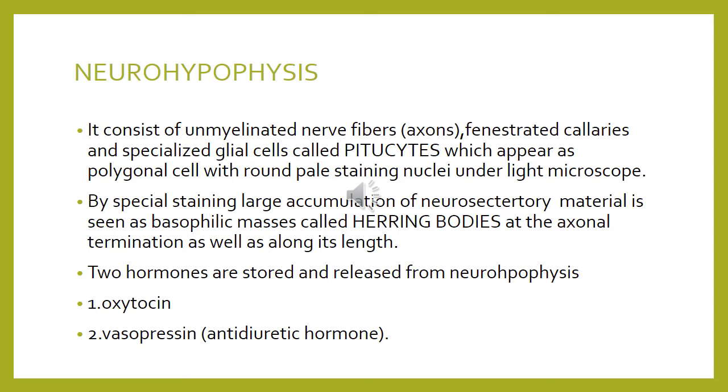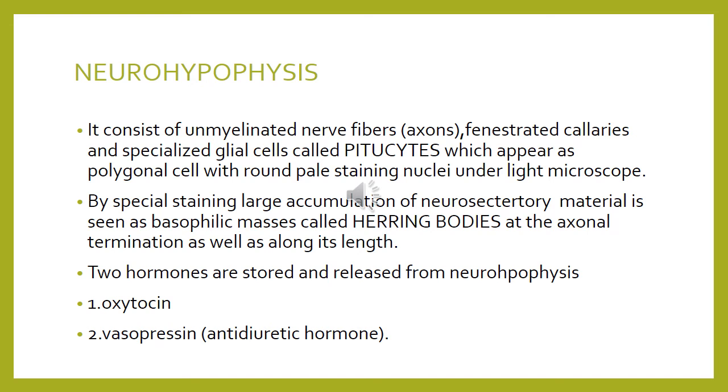However, large accumulations of the neurosecretory material are called the Herring bodies, and they can be seen as basophilic masses of irregular shape and sizes which are located very close to the blood capillaries, and they are present along the axon terminal as well as along its length.